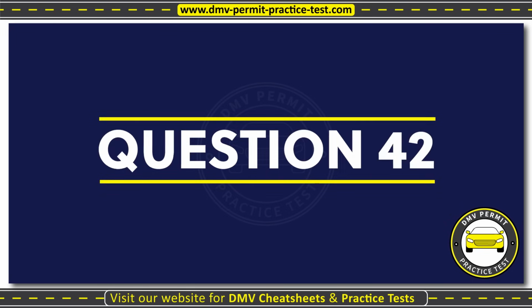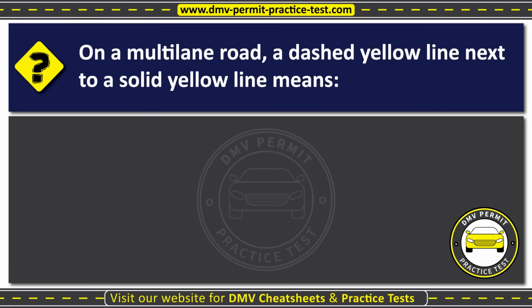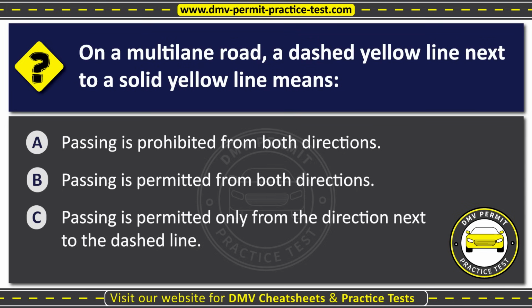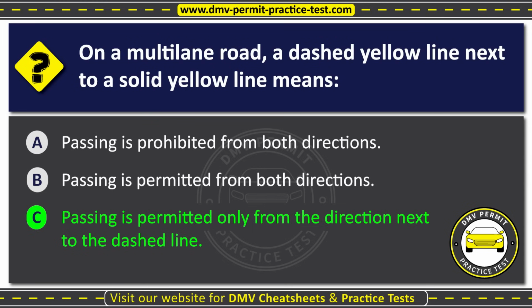Question 42. On a multi-lane road, a dashed yellow line next to a solid yellow line means: Option A, passing is prohibited from both directions. Option B, passing is permitted from both directions. Option C, passing is permitted only from the direction next to the dashed line. The correct answer is Option C. Passing is permitted only from the direction next to the dashed line.